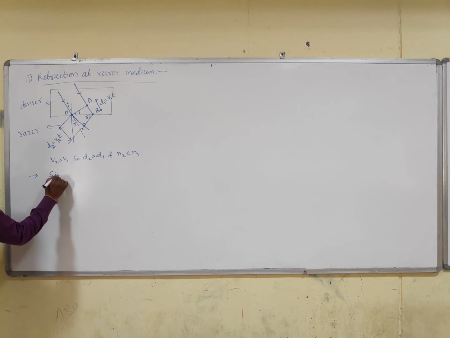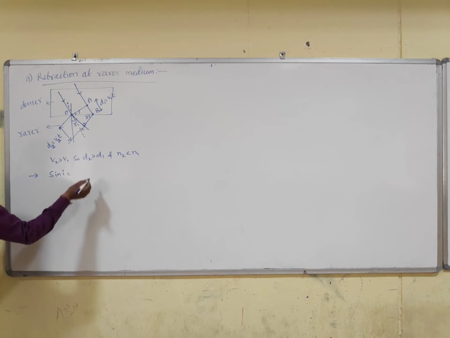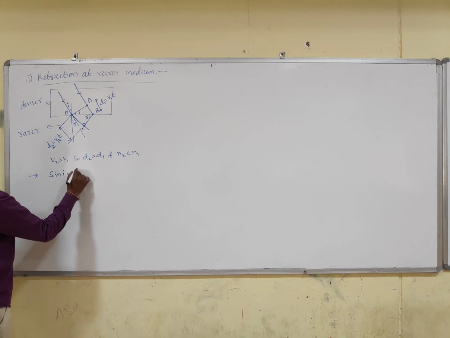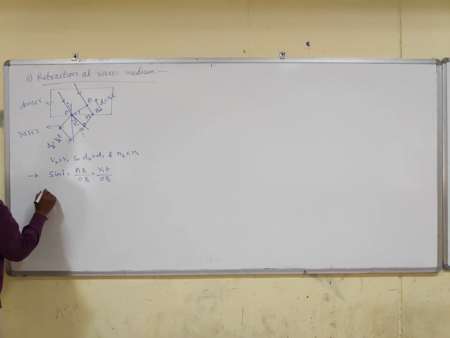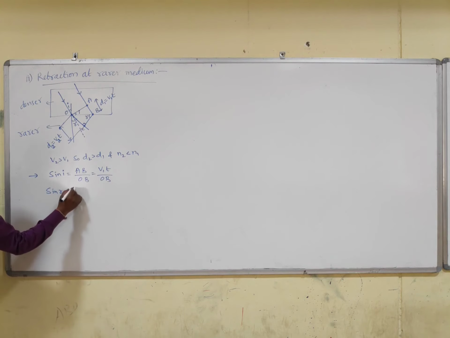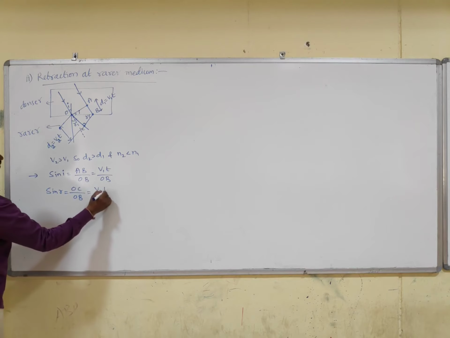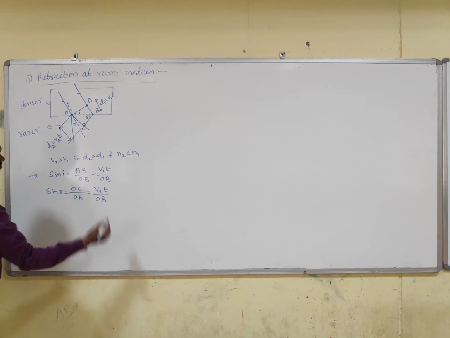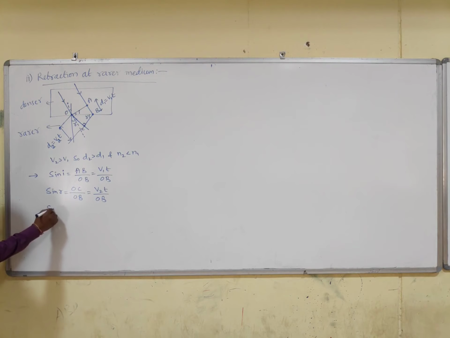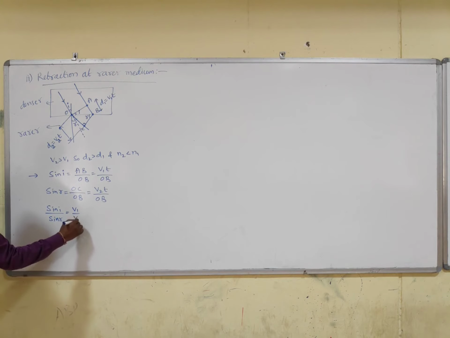Let us take again the same geometry. Sin I is equal to AB by OB, that is V1T by OB. Sin R is equal to OC by OB, V2T by OB. Sin I by sin R is equal to V1 by V2.